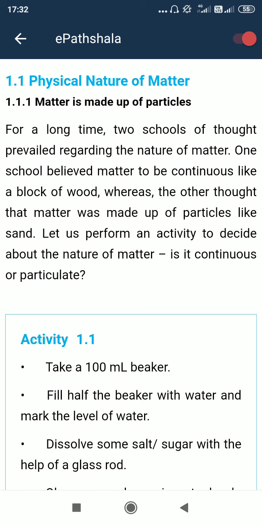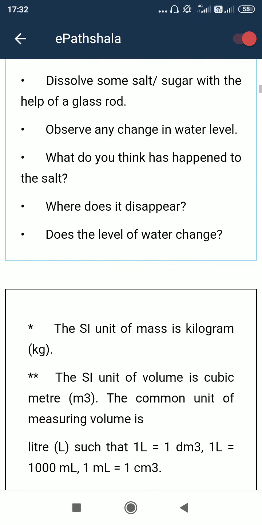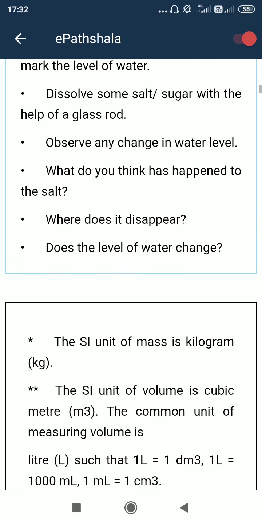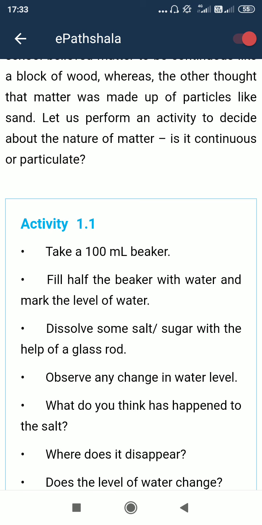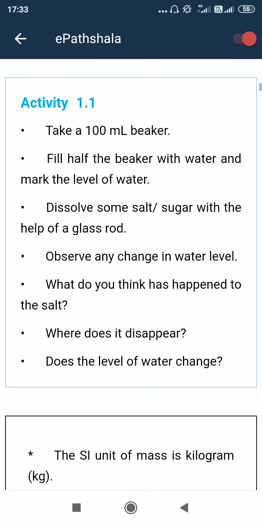In solid state the attractive force is much more, and for that reason the molecules are present very close to each other. Likewise in liquid state the attractive force is less compared to solid state, so the distance between the molecules is higher than in the solid state.